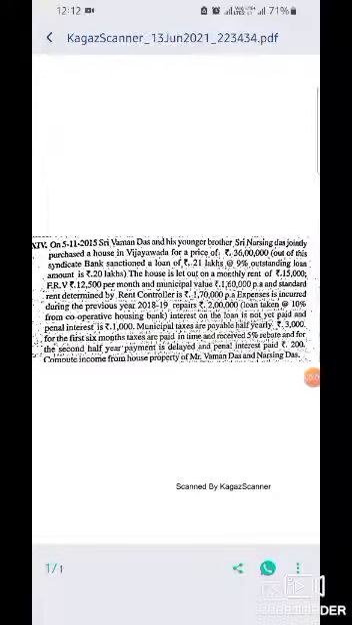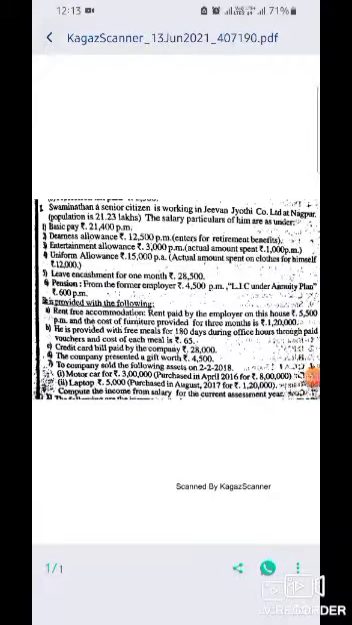Let's see now another example for computation of income from house property. Here Swaminathan, a senior citizen, is working in Jeevan Jyoti Co Limited at Nagpur. Population is 21.23 lakhs. The salary particulars of him are as under. Basic pay is 21,400 per month.